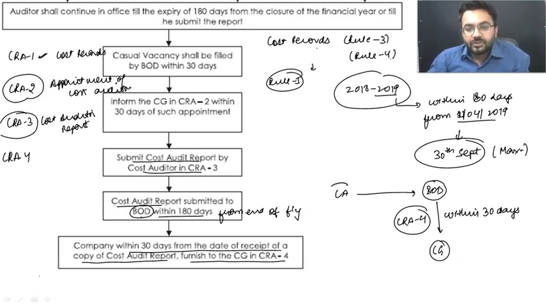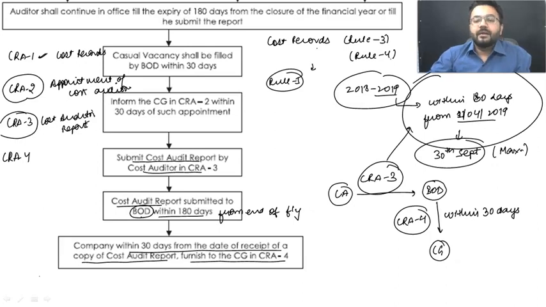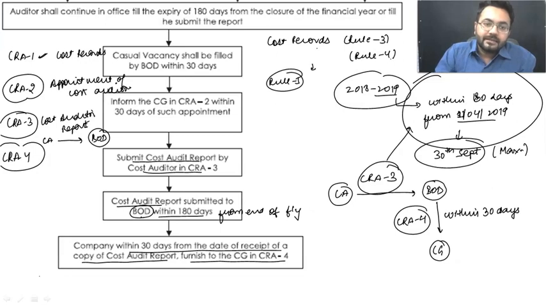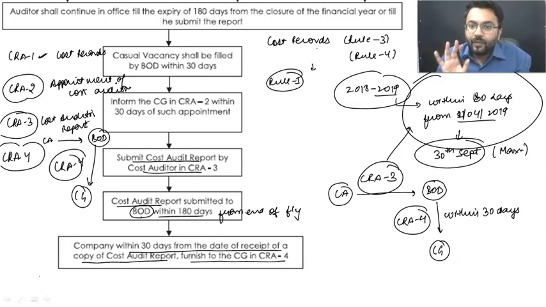Do remember the cost auditor is going to submit his cost audit report in form number CRA3 in this much time limit. Within 180 days from the end of financial year, he is going to submit. And that report which he has forwarded to the board of directors within 180 days, the same report the board of directors is going to forward to the central government in form number CRA4. Very simple. You just need to pay attention, nothing else, my dear students.